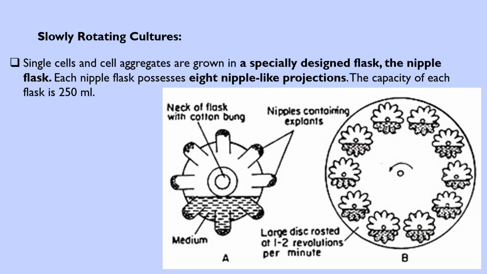You can see the cotton plug in the middle. This is a batch type of slow rotating culture flask. A large disc rotated at 1 to 2 revolutions per minute can be used.